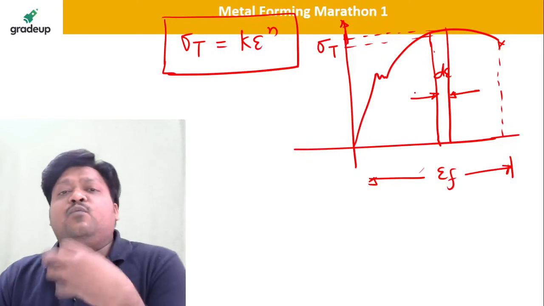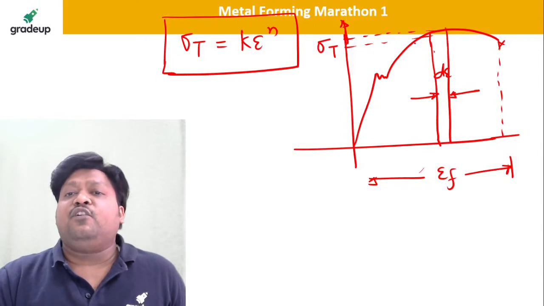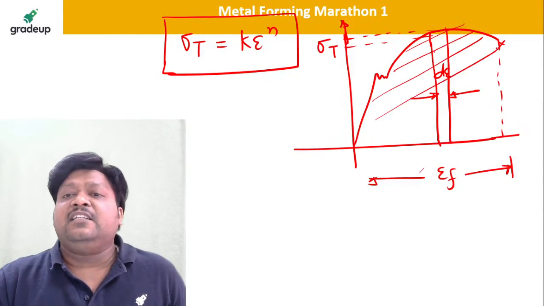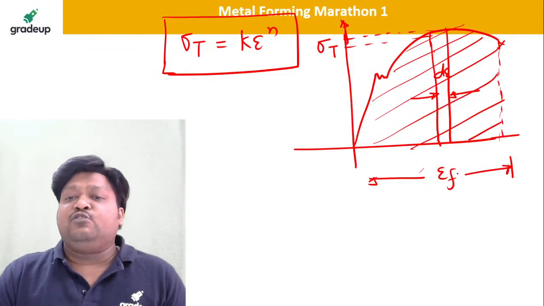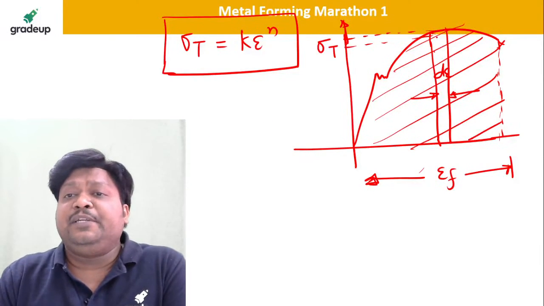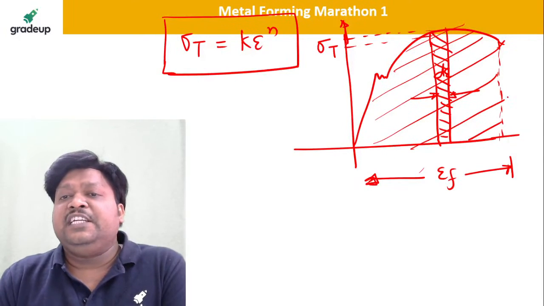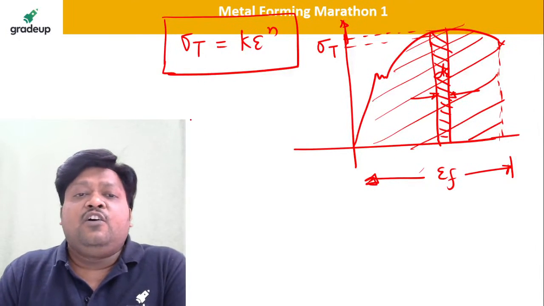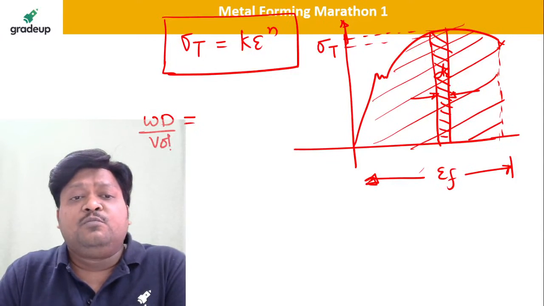Then dear students, what is the work done during the deformation? By definition, the work done during the deformation is nothing but the area under this stress-strain curve, up to the strain induced in the material, epsilon f. So if I take this strip of width d epsilon and height sigma t, and integrate over the region under the stress-strain curve, that will be my work done, per unit volume. I can write it is equal to the integral.